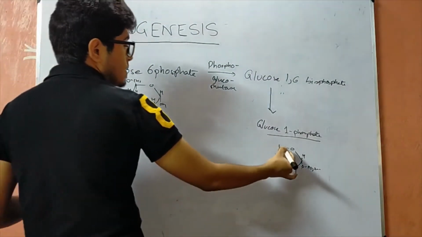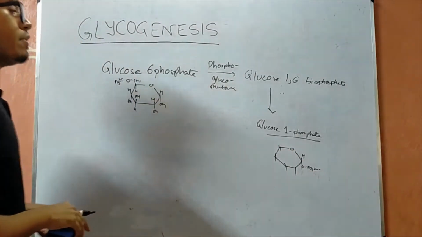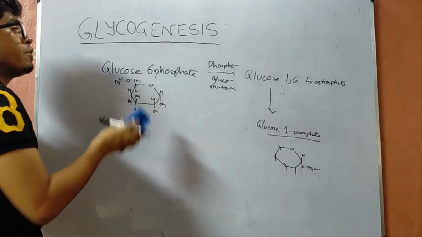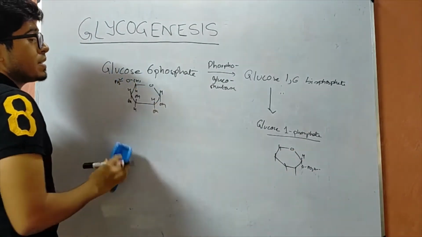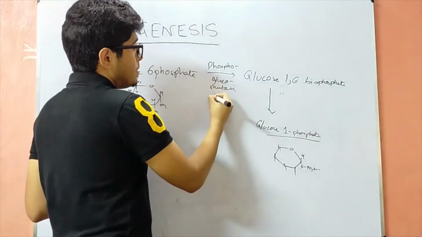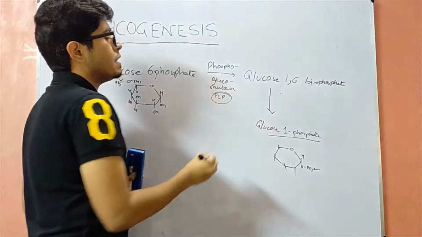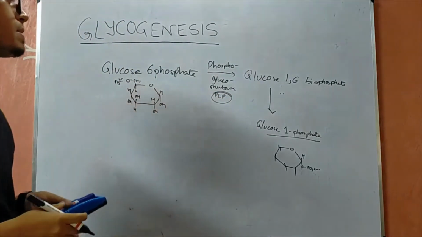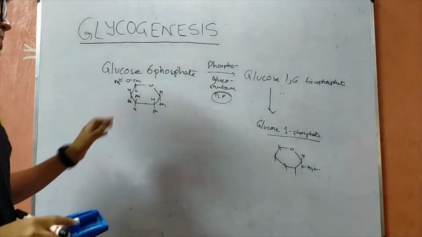So this is glucose 6-phosphate, which finally gives rise to glucose 1-phosphate with the help of the enzyme phosphoglucomutase. This enzyme at the same time requires PLP, pyridoxal phosphate, as a cofactor.